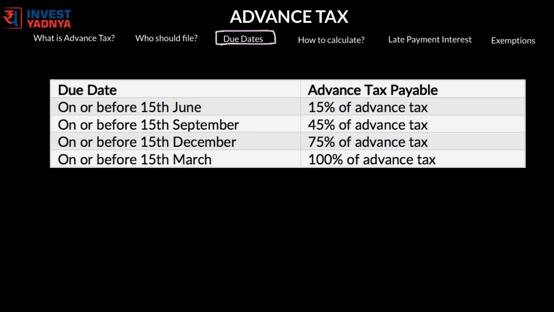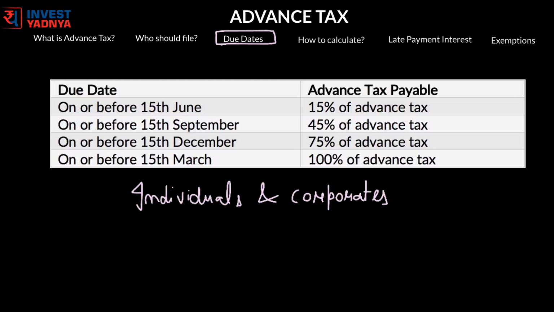These are the current due dates of advance tax payment for both individuals and corporate taxpayers. Before 15th June of the financial year, you should pay 15% of the total tax liability of the year which you have calculated. Similarly, before 15th September, 45% of the total advance tax liability, and before 15th March of the financial year, 100% of the advance tax liability you should pay.